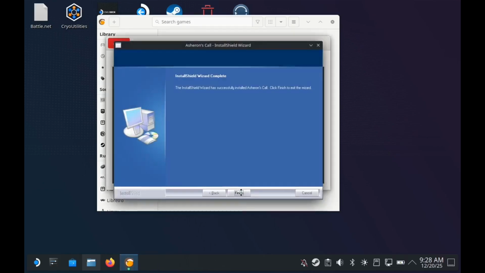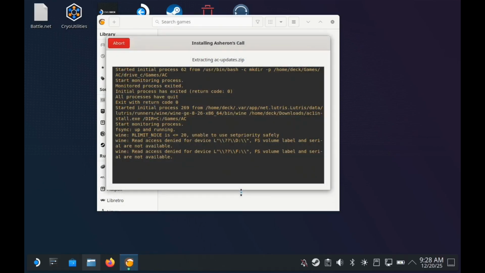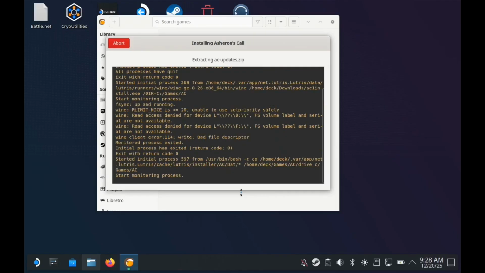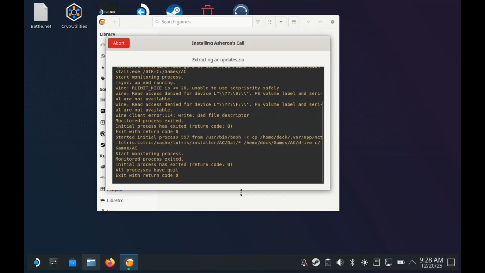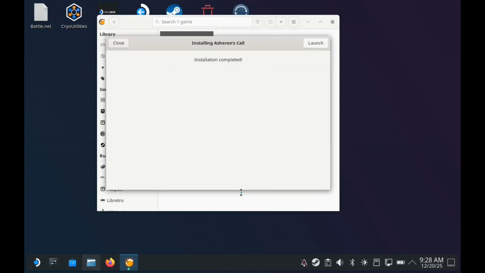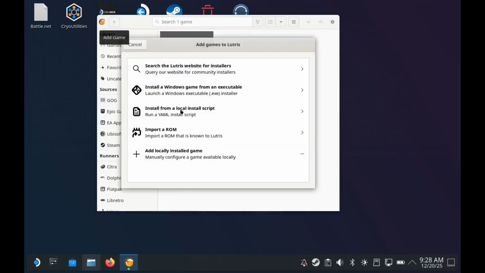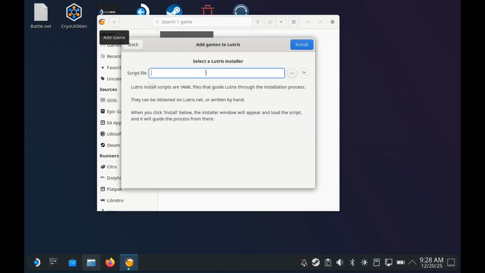After the installation wizard completes, you must wait for Lutris to extract and apply the AC update. It will take a minute or two for this process to finish. After the base game and updates are finished, you will see an installation complete message on the Lutris wizard. Click Close and begin the next process of installing Decal.